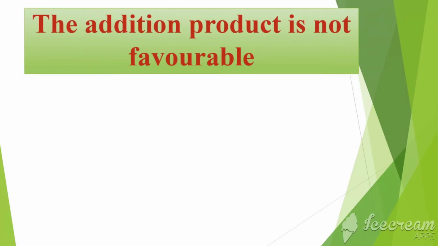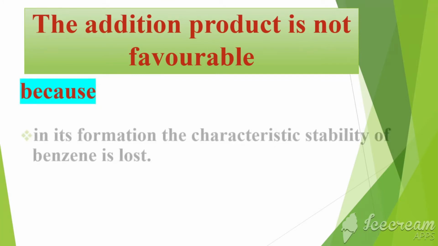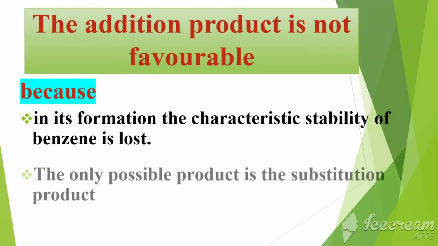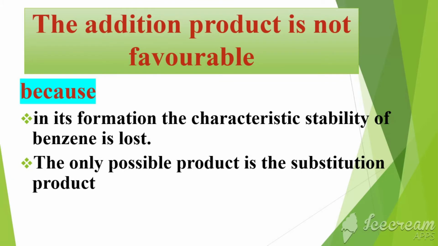If a powerful electrophile is attacking, then what is obtained? A substitution product is obtained, not an addition product. Why is an addition product not obtained? Because by adding an electrophile, aromaticity is lost and stability is lost. The only possible product therefore is substitution. And what is substitution?